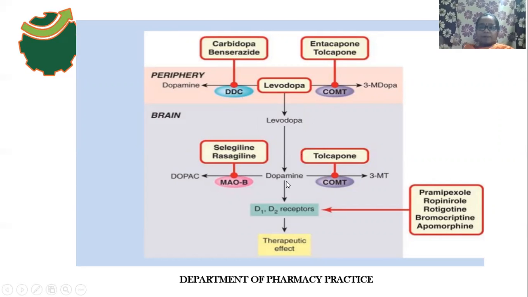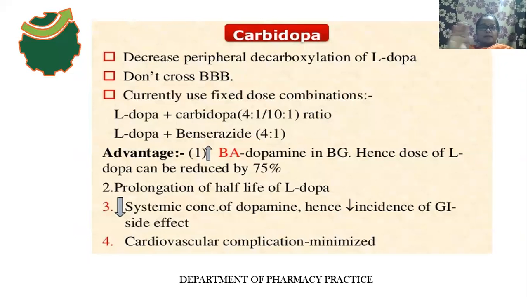Then the levodopa would not be converted to dopamine in the central region, and there would be no therapeutic effect of levodopa. So that's why carbidopa does not cross the blood-brain barrier, and only inhibits the dopa decarboxylase enzyme in the peripheral region, not in the central region.